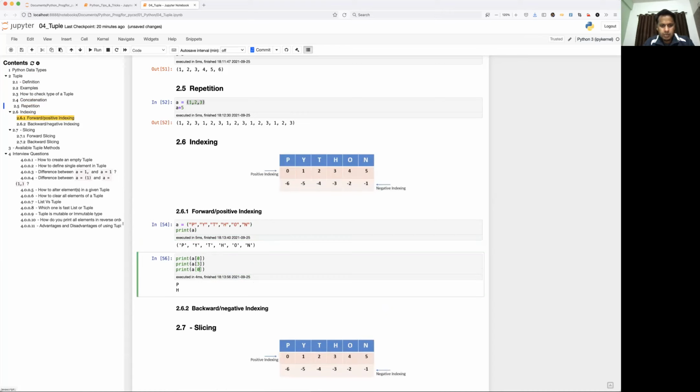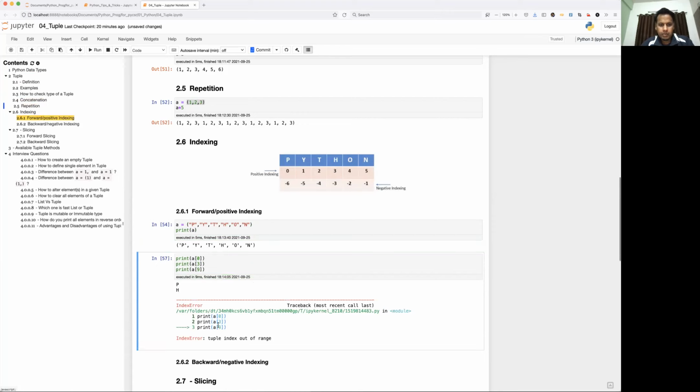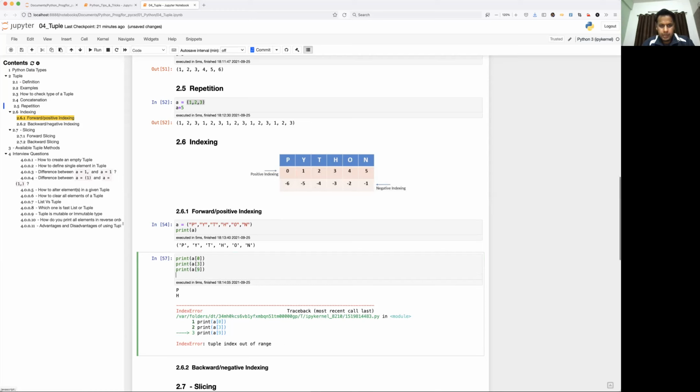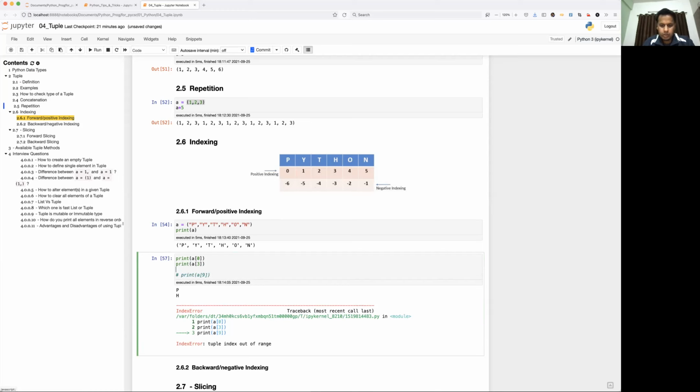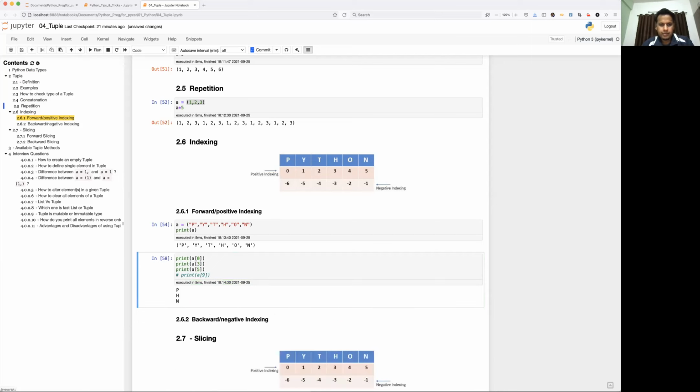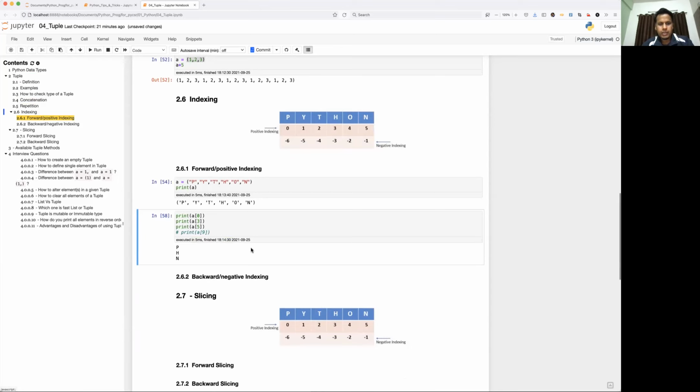Now let's use another index. What if I give 9? It will throw an error because, as I mentioned earlier also, for indexing you have to use only those possible numbers that fall between 0 and length minus 1. So 9 is going out of index. That's why you are getting tuple index out of range. Okay, so I'll just comment it. Later you can try it by downloading the notebook. I'll just use 4, 5. So that's how you do forward indexing.